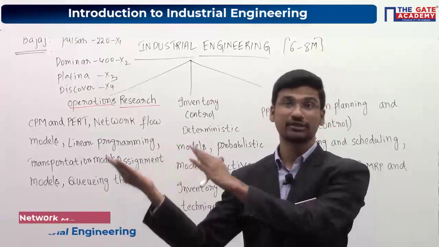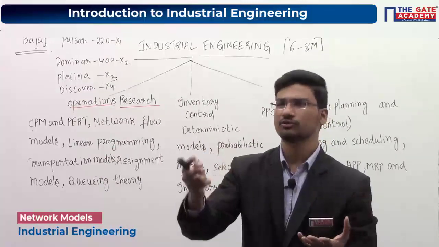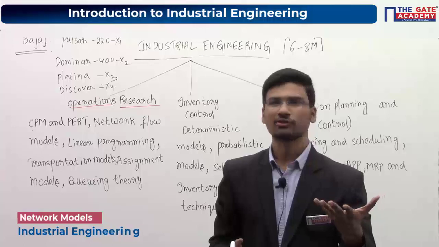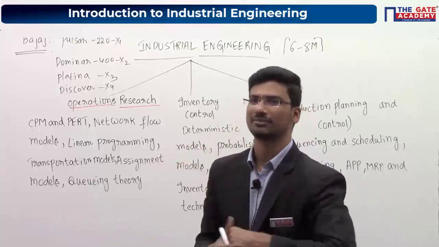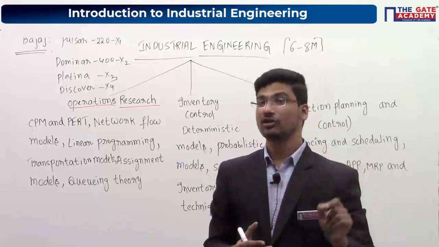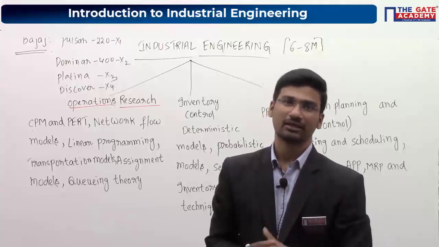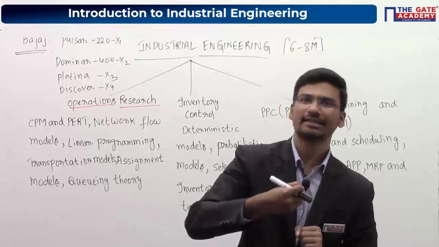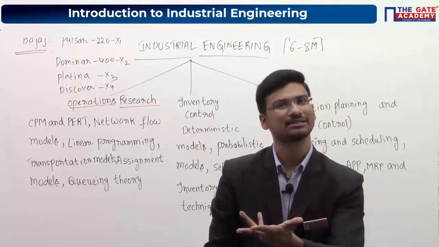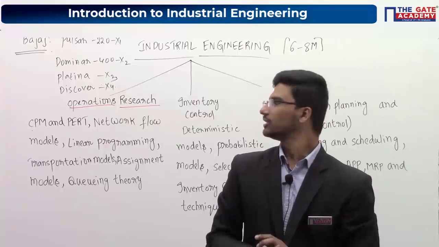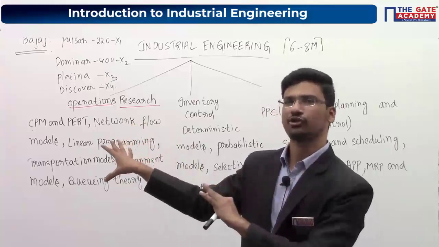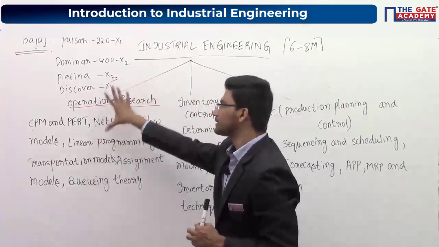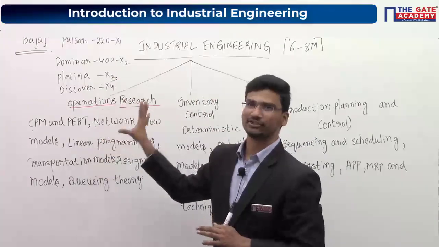If you want to relate queuing theory to industries, in industries also so many components will be waiting in front of a machine. All those components have to be processed on that particular machine. So each and every component is again waiting in a queue. Now you can find out the expected waiting time of these components. After finding the expected waiting times, you can try to minimize the waiting times. For that purpose, you can use queuing theory. So these are the applications of these topics in industries.